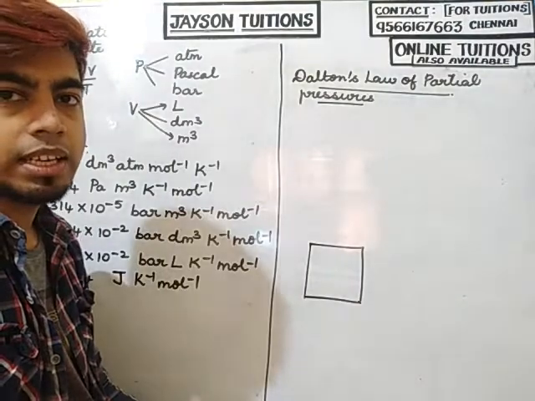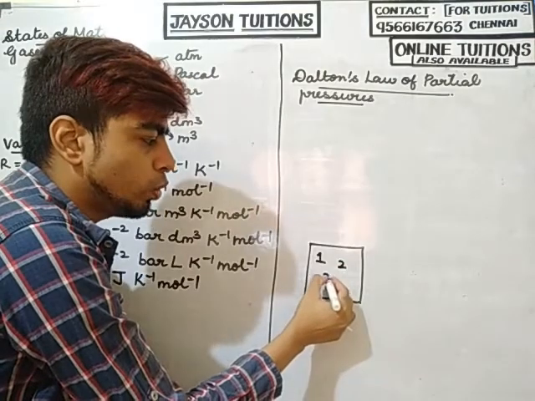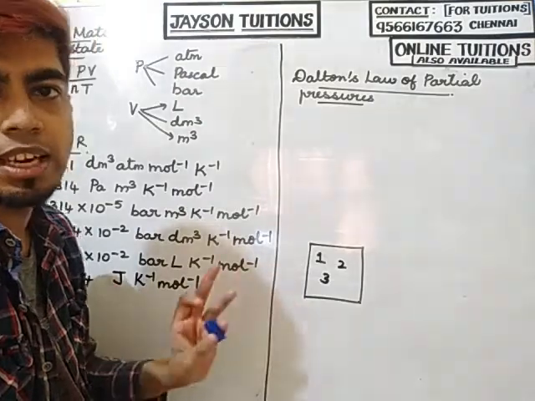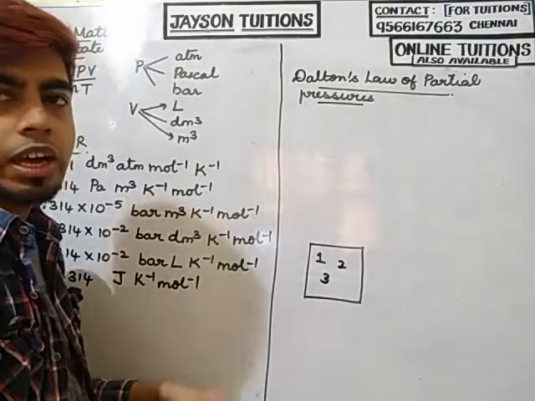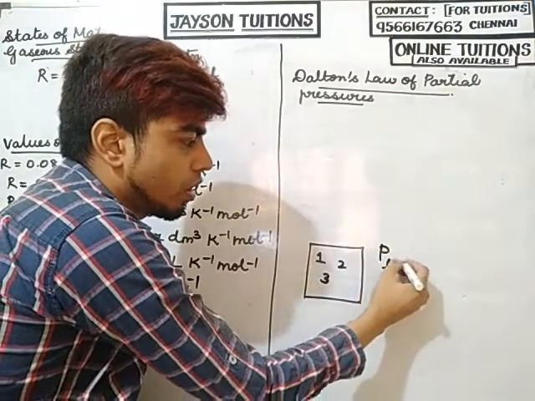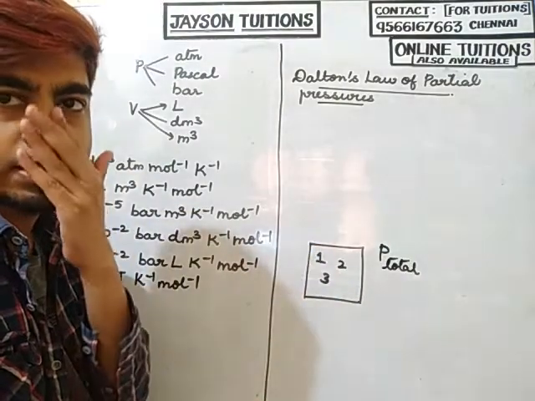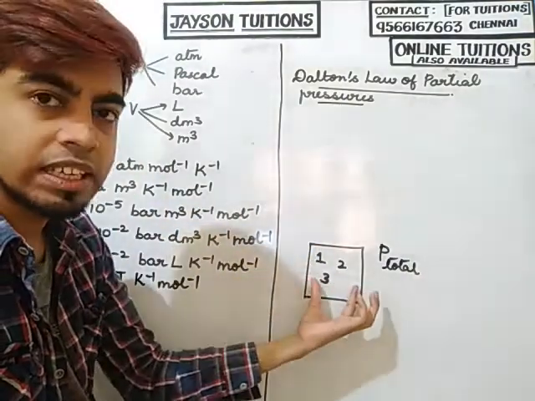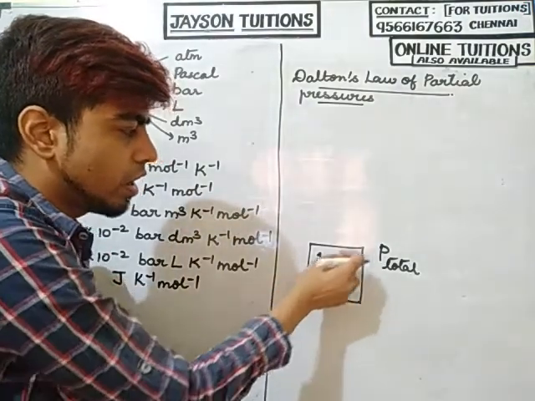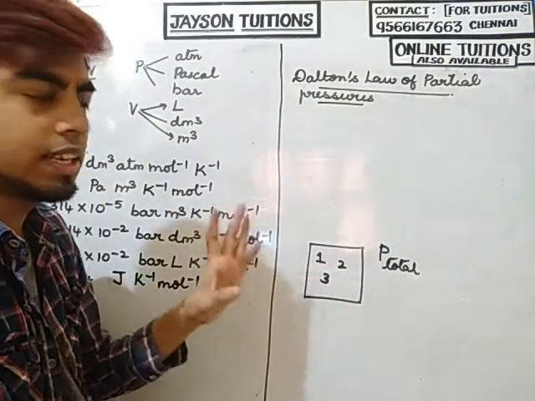In this container I have gas number 1, gas number 2, and gas number 3. Three types of gases are inside this container. Suppose I want to find the total pressure inside this container. If a gas is present inside the container, it exerts pressure on the walls of the container. Already in 9th standard you have studied that a gas exerts pressure on the walls of the container.